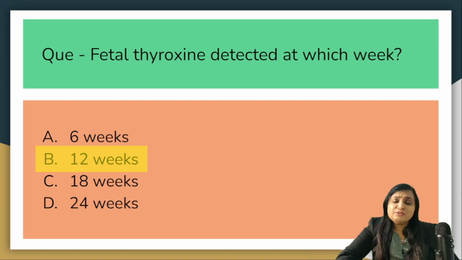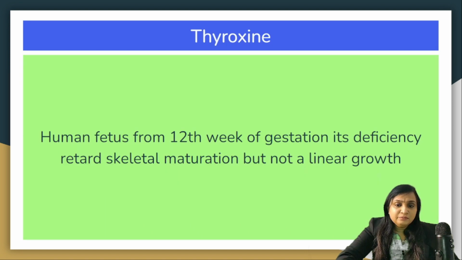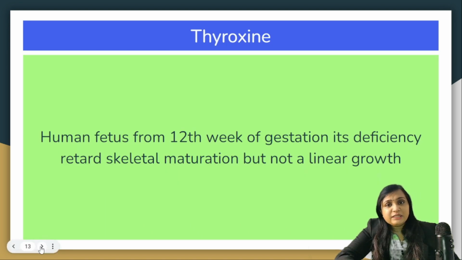Thyroid hormone is first detected in the fetus by the age of 12 weeks of gestation, and its deficiency will definitely retard the skeletal maturation but not the linear growth.